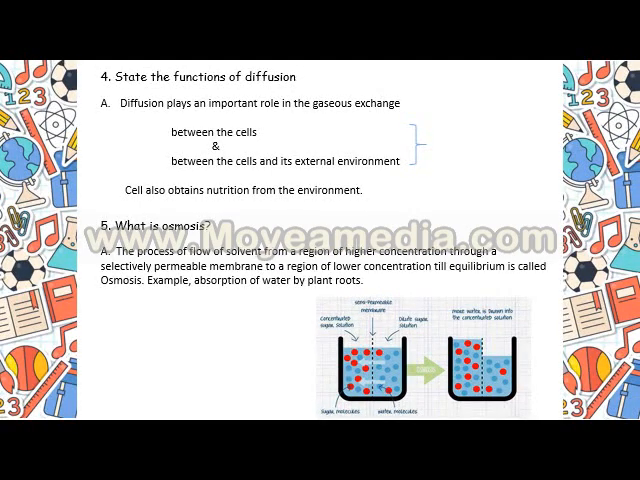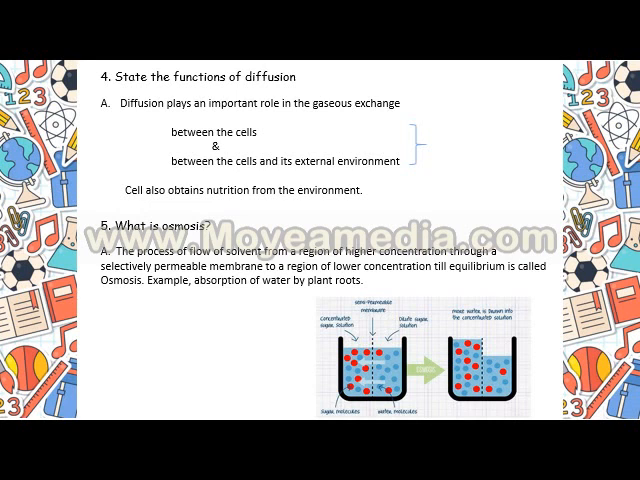Next question is: state the functions of diffusion. We can see that diffusion plays an important role in the gaseous exchange between the cells and between the cells and their external environment. And second, cells also obtain nutrition from the environment. So diffusion plays a very important role in gaseous exchange. From a biological point of view, this is a very important role played by diffusion.